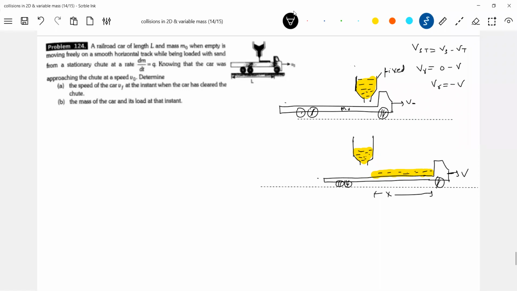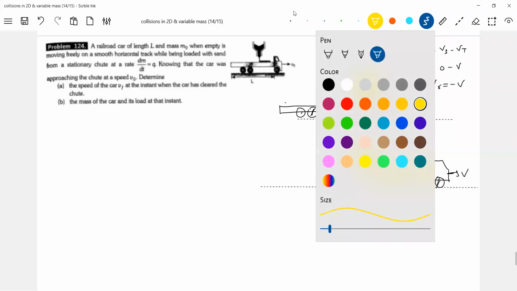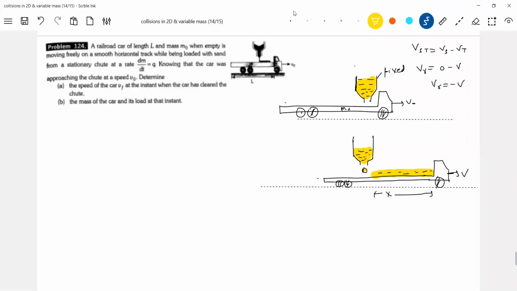So here the mass which is getting added up, inward action, it will have relative velocity vr. And the mass of the system is adding up, therefore the thrust force should act here like this.